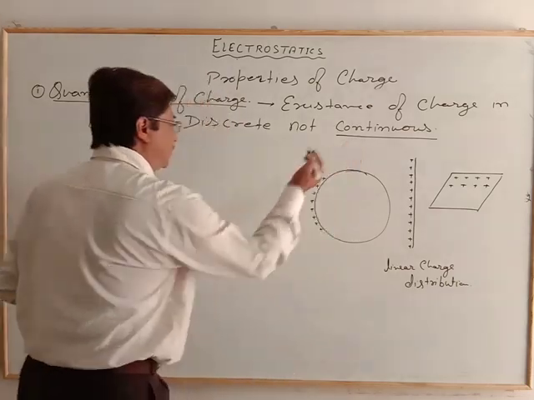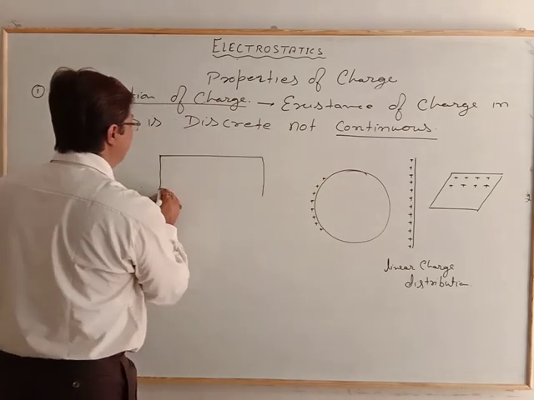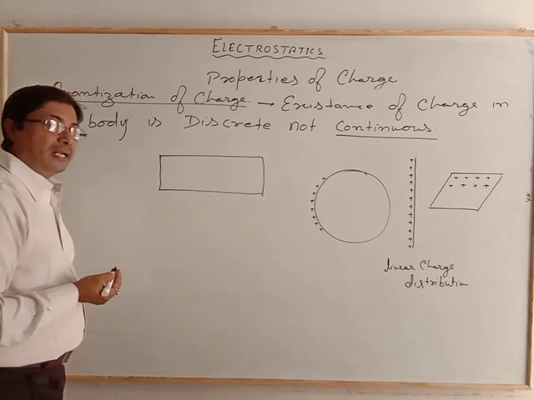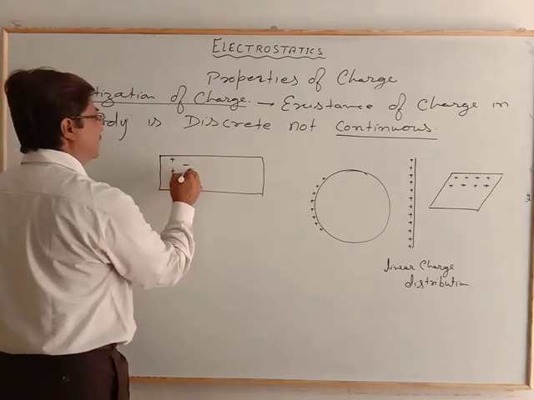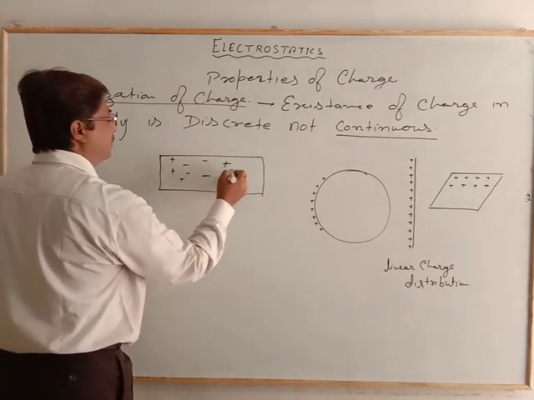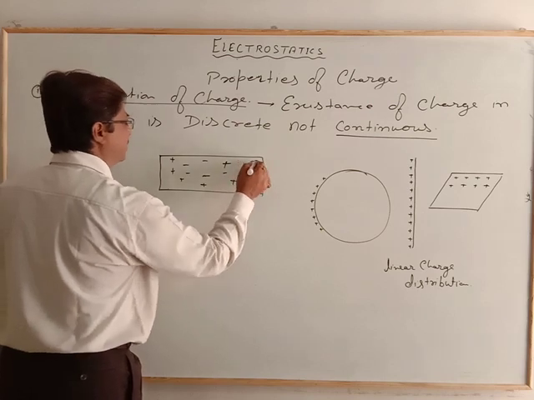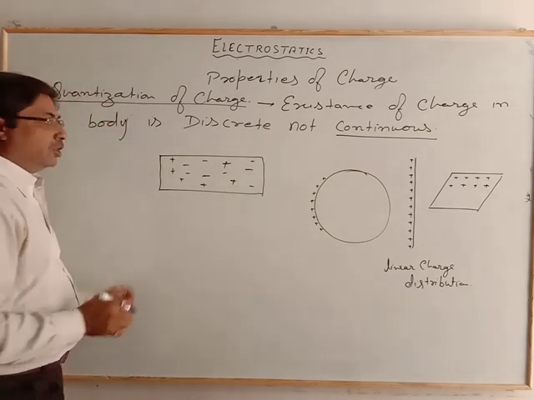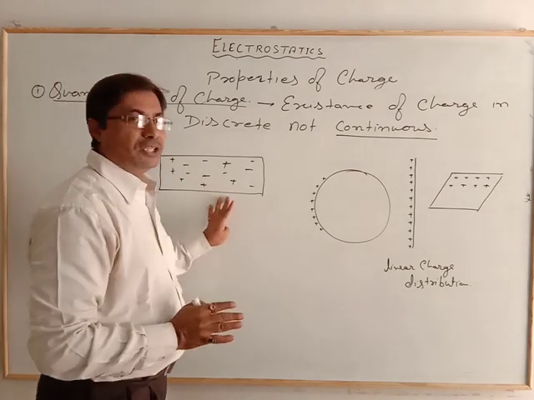Not continuous means the body which has the charge may have an irregular arrangement. Maybe the positive charge is somewhere here, and the negative is arranged somewhere here, and in between the charges it is irregular. No pattern has been given, no continuity is there. So that is the quantization of charge.